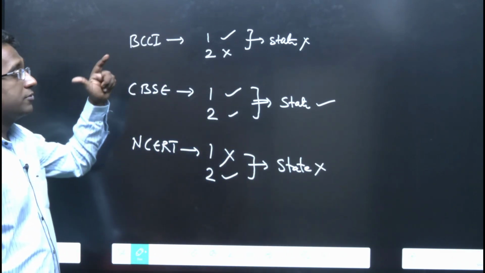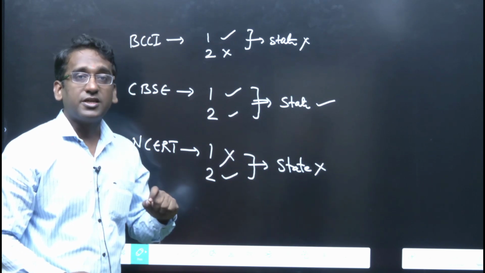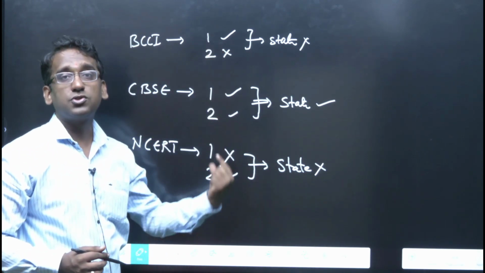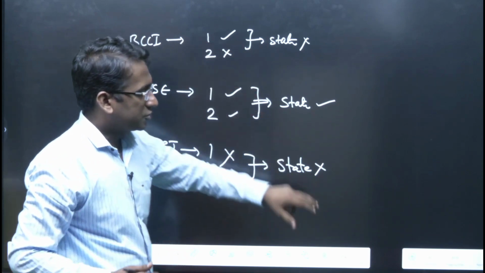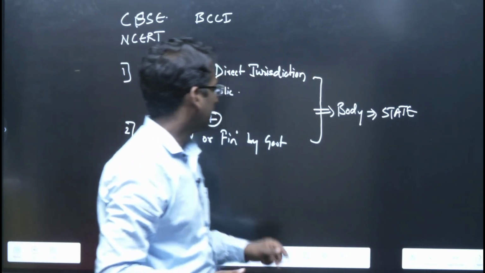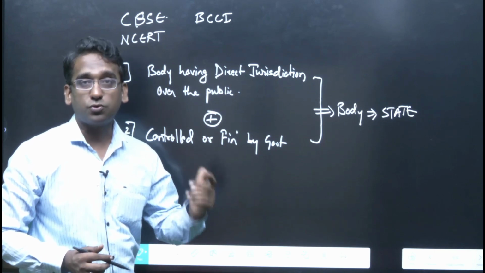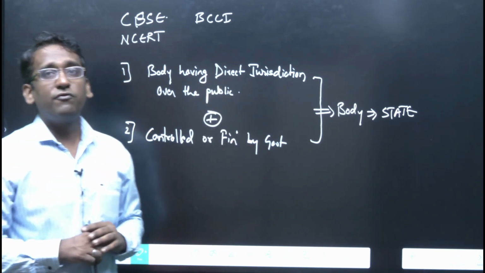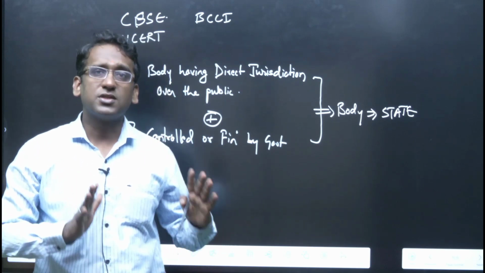Okay? So for any body to be a state, what is the essential condition? The condition is very simple. Both of these two conditions, that means first, having direct jurisdiction over the public, and second, being financed or controlled by the government, both of these two conditions need to be fulfilled. Okay? So I hope with this much information you understood what is Article 12.